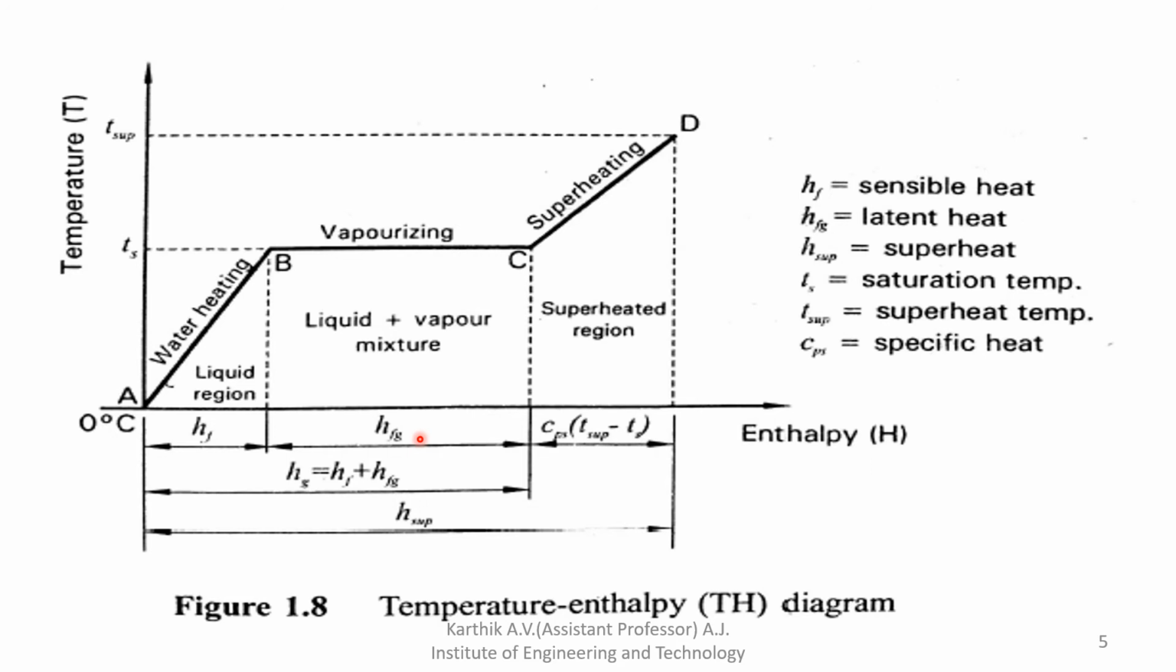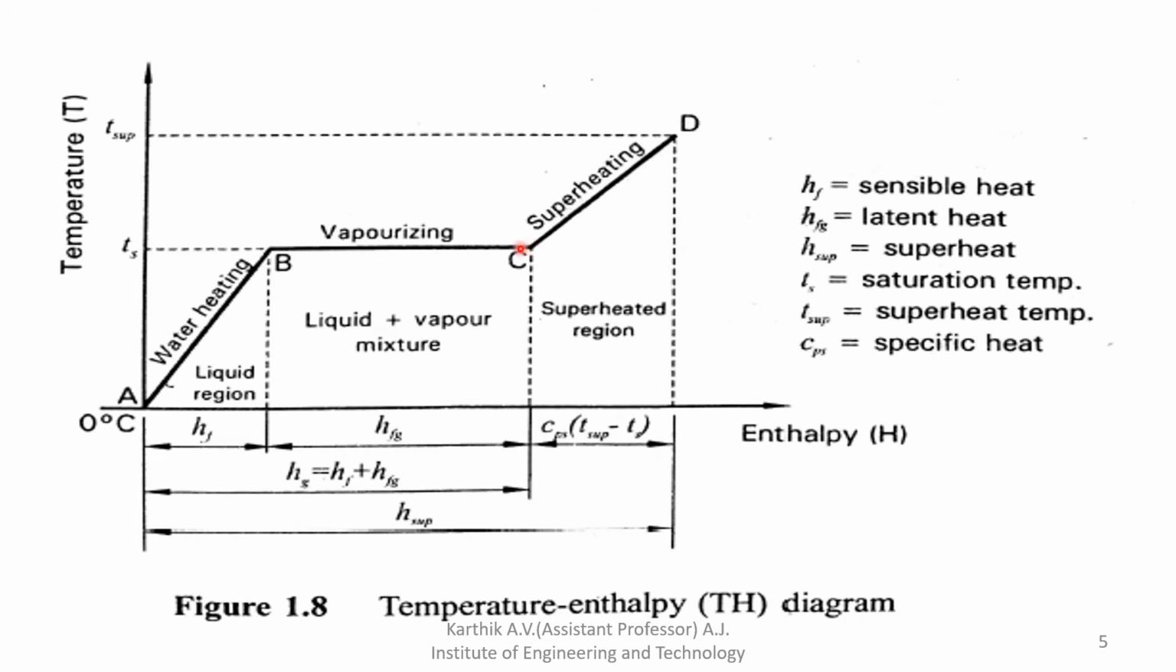How to define latent heat? It is the amount of heat required to convert 1 kg of water at the saturation temperature to 1 kg of dry steam. Initially it was at saturation temperature Ts only, so it converts from saturation temperature to 1 kg of dry steam. At point C, all the water gets converted to steam. So the pure form of steam is obtained at point C. The pure form of steam is called dry steam.